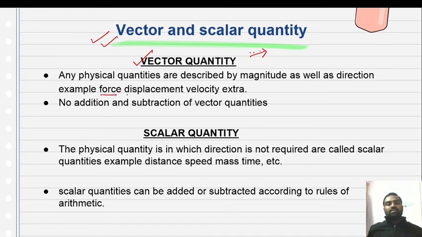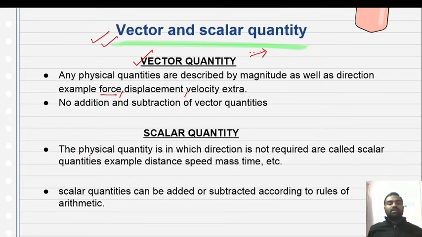Examples: force, displacement, velocity. These are three examples of vector quantities. Vector quantities cannot be added and subtracted like ordinary numbers.